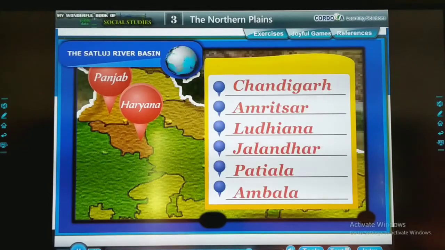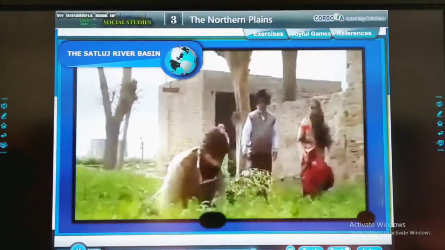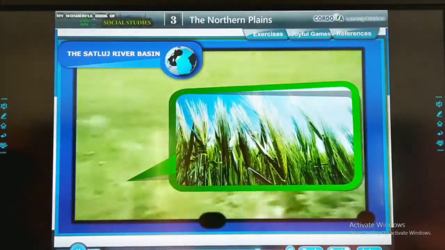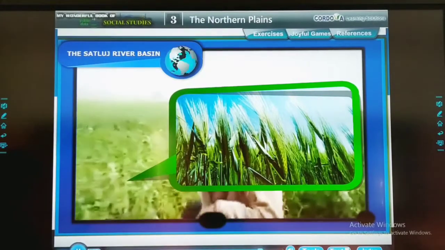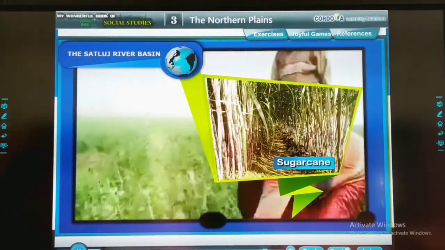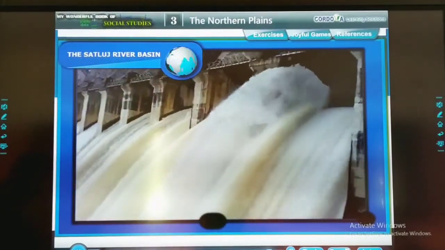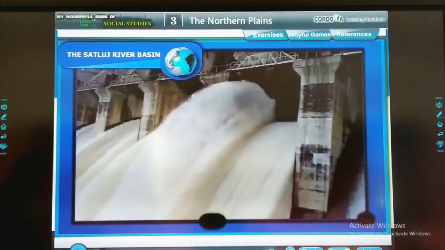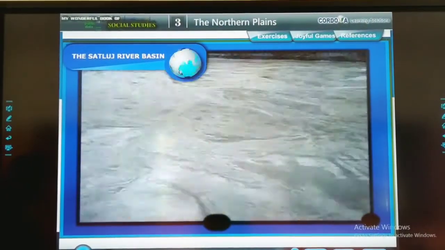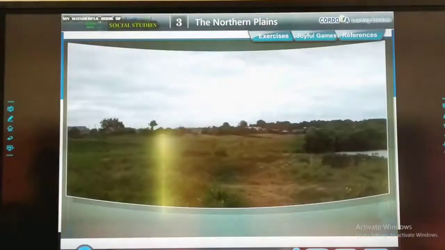The farmers depend on water from these rivers for irrigating their fields. Wheat is the main crop of this region. Apart from this, rice, cotton and sugarcane are also grown. The Bhakra Nangal Dam has been built across the river Satluj. It provides water for irrigation and produces hydroelectricity. The Satluj and Beas rivers join the Indus River in Pakistan.